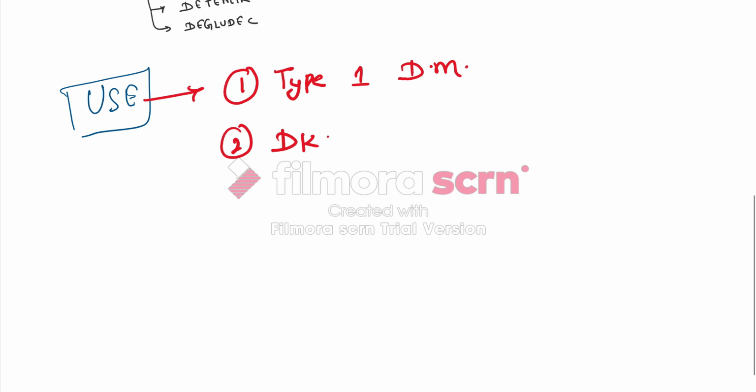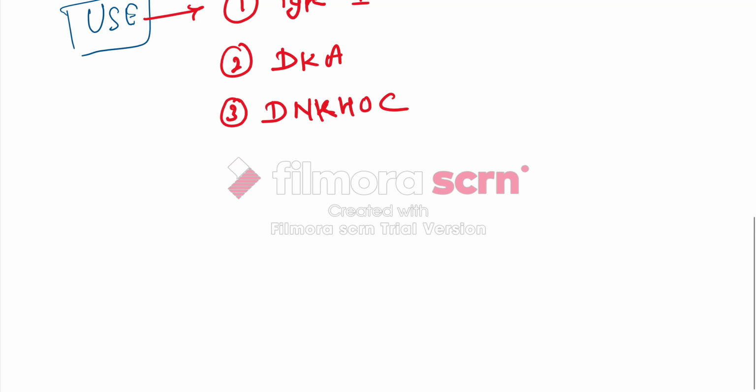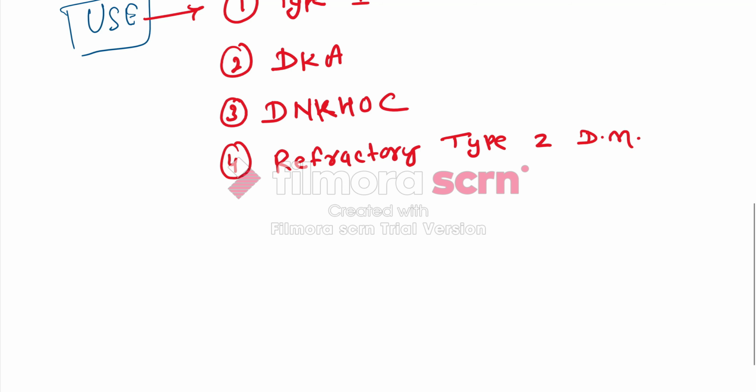These emergency conditions include diabetic ketoacidosis and diabetic non-ketotic hyperosmolar coma. Insulin is also the treatment of choice in refractory type 2 diabetes, meaning type 2 diabetes mellitus that is not responding to oral hypoglycemic agents.